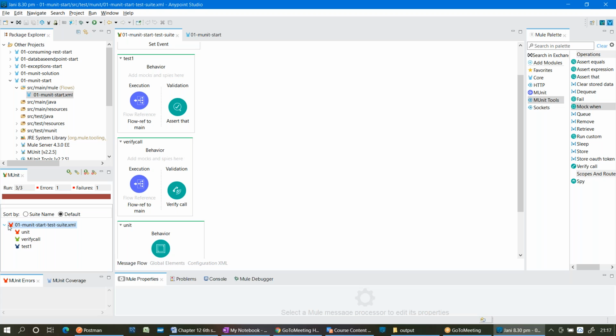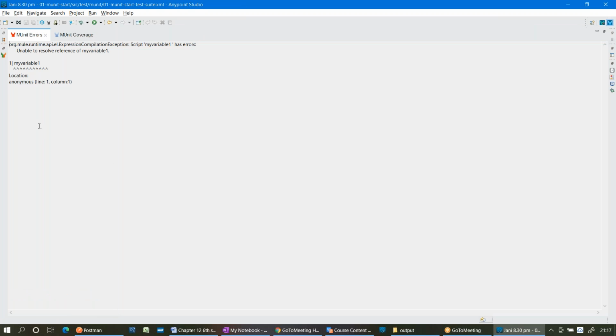Just expand that suite. Now you can see unit, verify call, test 1. So unit is a failure or error? It's an error. It's an error. What is that error? What is this error? I purposefully did this just to show you the difference between a failure and an error.